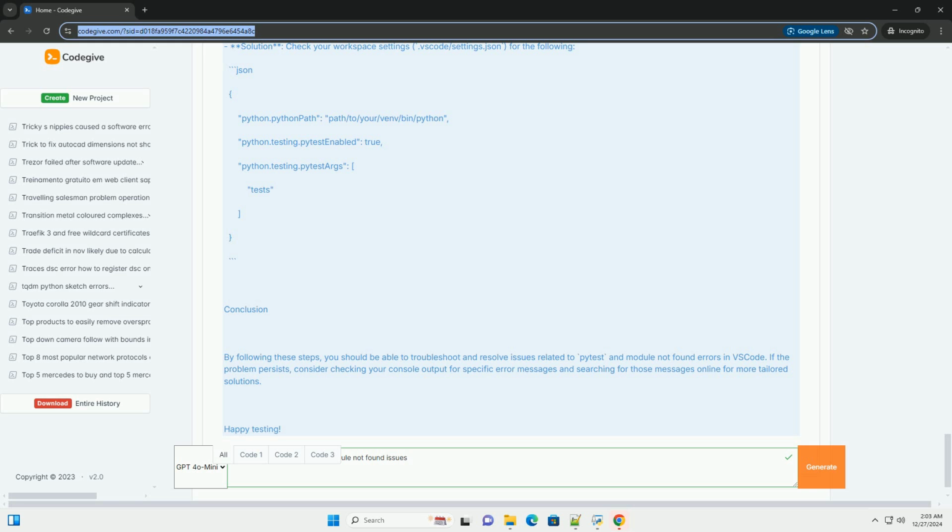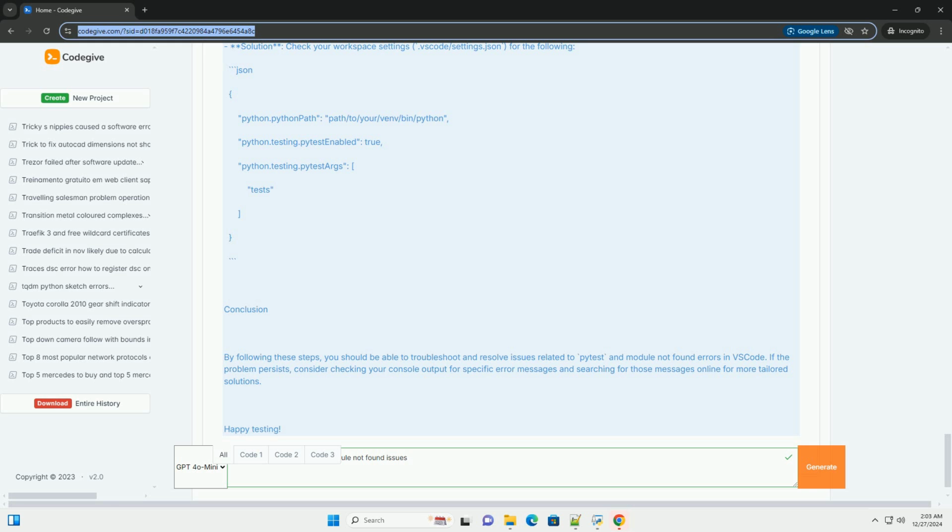3. Virtual environment issues. If you're using a virtual environment, ensure it's activated. Solution: activate your virtual environment in the terminal. On Windows. On macOS/Linux.